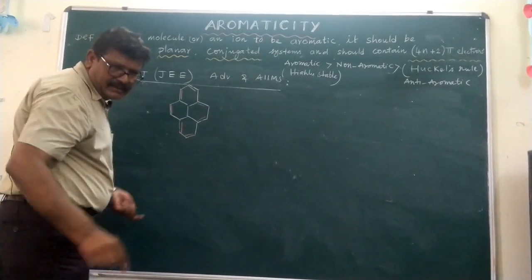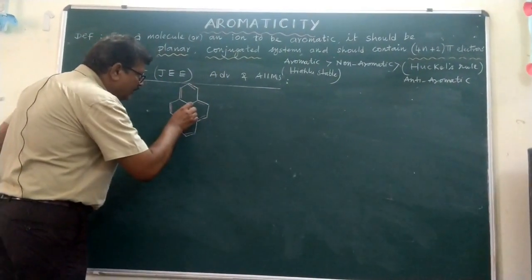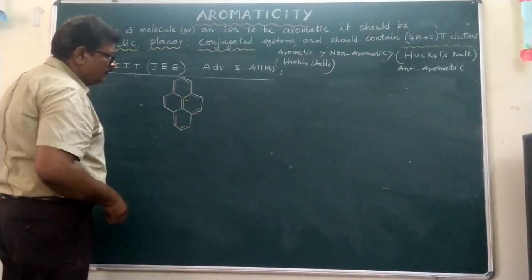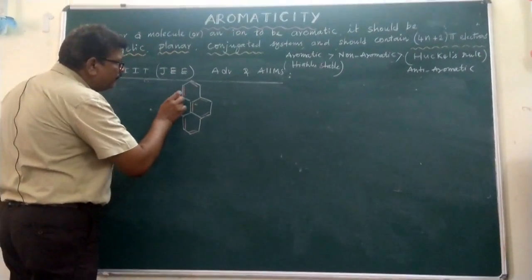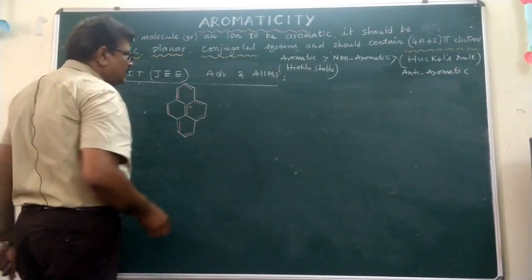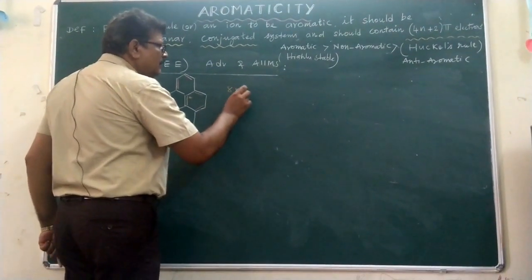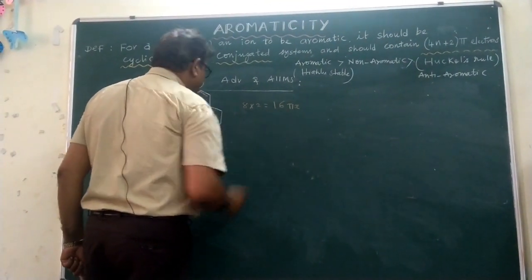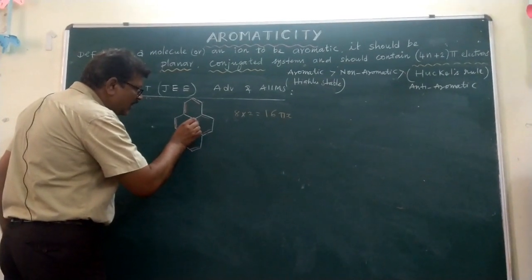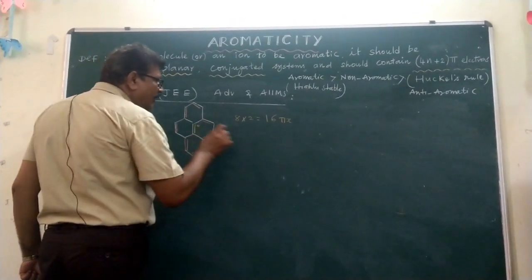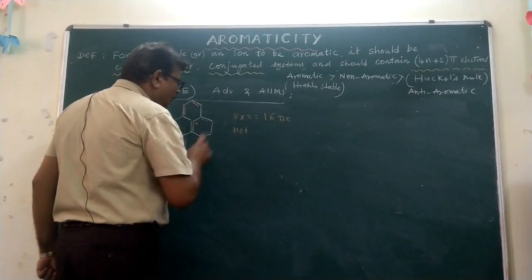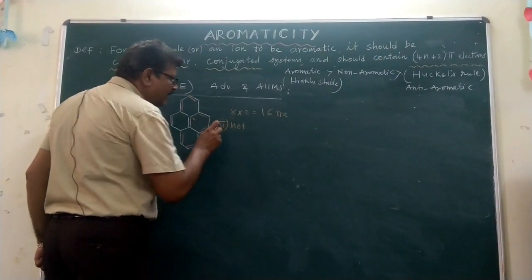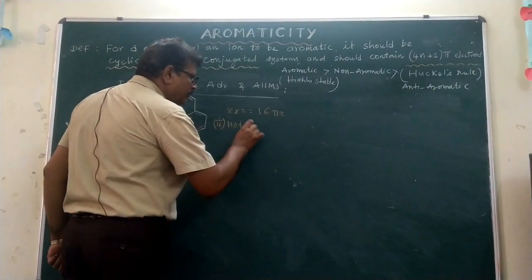But there is another double bond also, which is denoted with a star. So if you count 1, 2, 3, 4, 5, 6, 7, 8, so 8 into 2, 16 electrons are coming. But this one marked with the star, this pi bond, has not participated. One pi bond is not participating in the delocalization.